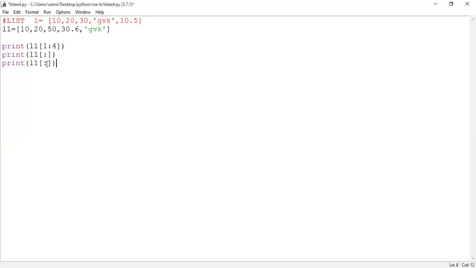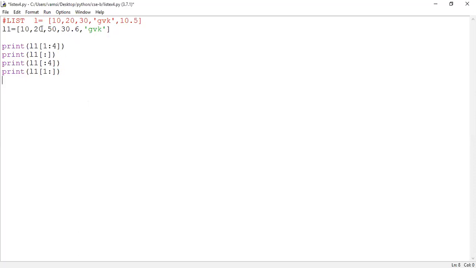So here I am not mentioning the beginning index, but the end index is mentioned. When the beginning index is not mentioned in the slice operator, it considers the beginning index as 0. The end index is the value mentioned by the programmer. Now suppose I am not mentioning the end index, but mentioning the beginning index. Can you guess the output of this statement? 20, 50, 30.6, GVK.